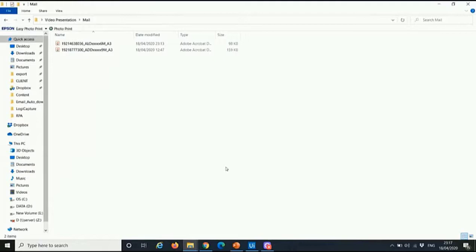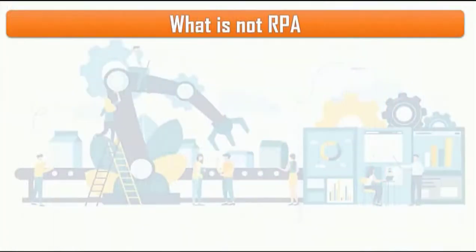Imagine if we can feed in an Excel sheet containing all the user IDs and passwords of the income tax site, and RPA downloads the 26AS of all the clients in one go. Isn't it just wonderful? Now moving ahead, what is not RPA?